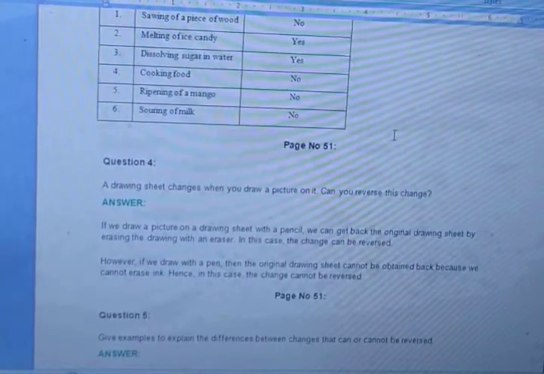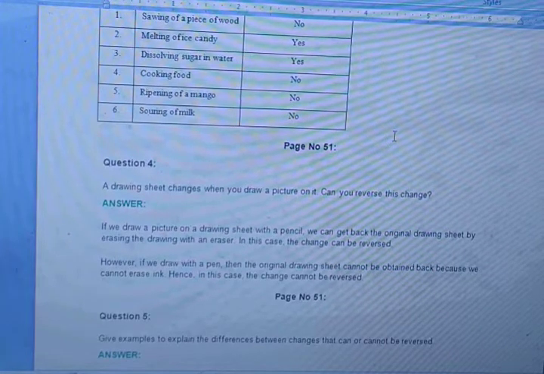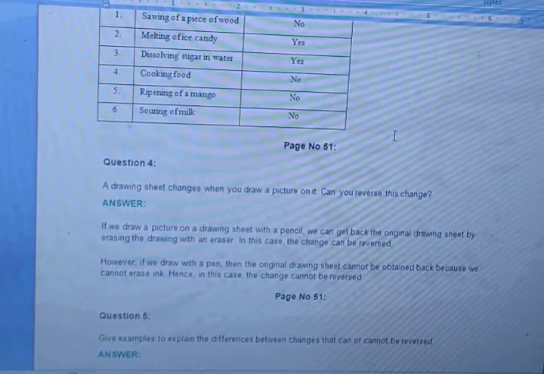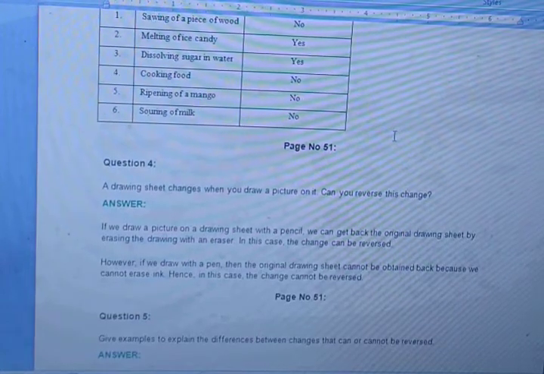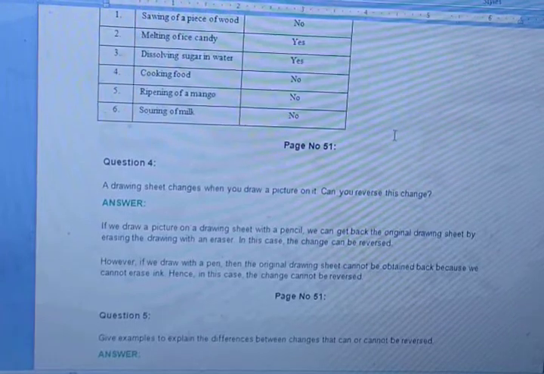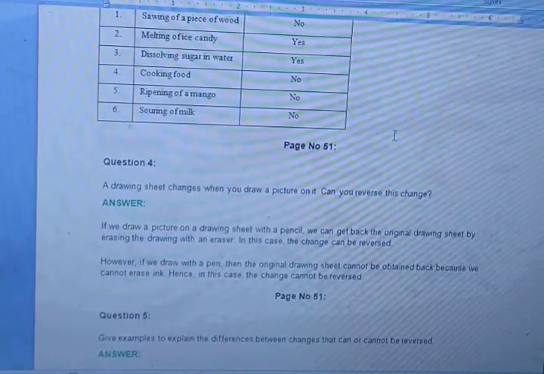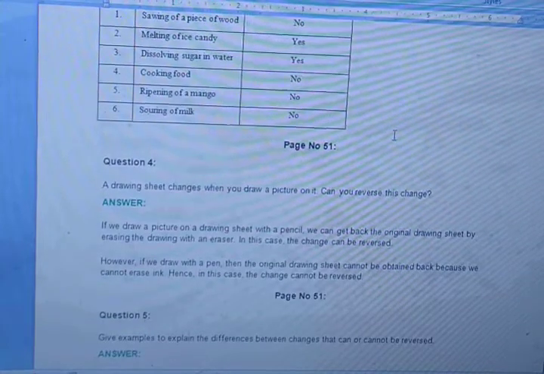However, if you draw with a pen, now the original drawing sheet cannot be obtained. Why? Because the pen can't be erased. So it can't come back to its original position, and because we cannot erase the ink, it is not a reversible change, it is an irreversible change.